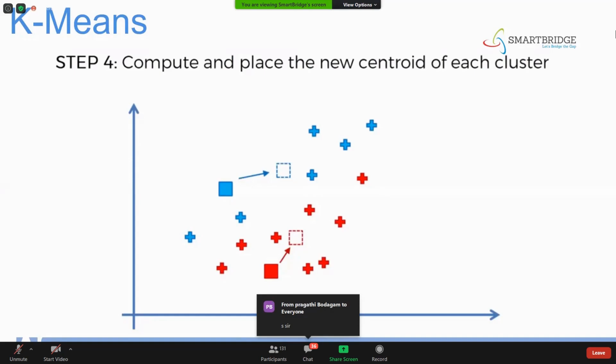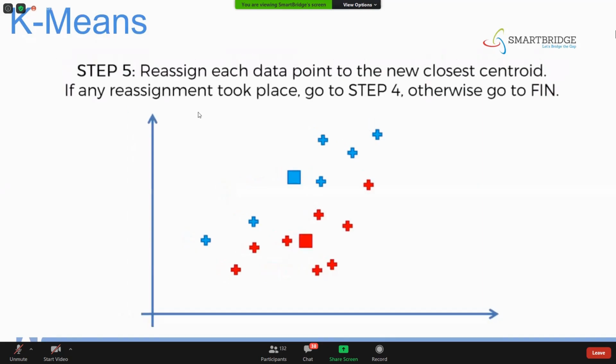Once the centroid is found, guys, don't compromise if you are not able to understand. Is it clear, right? Yeah. Okay, so once the new centroid is formed, what is the next step we have to do? What is step number 5? Reassign each data point to the new closest centroid. If any reassignment took place, go to step number 4, otherwise go to final model.